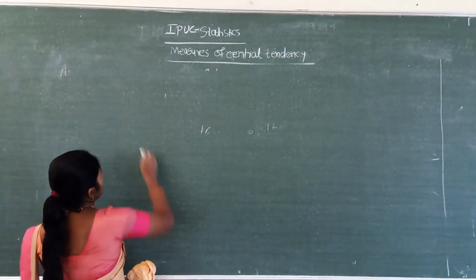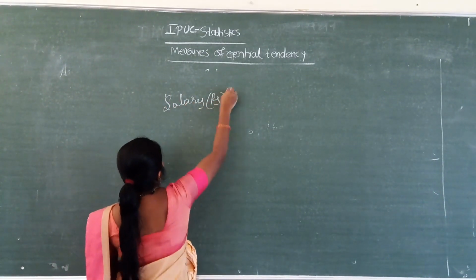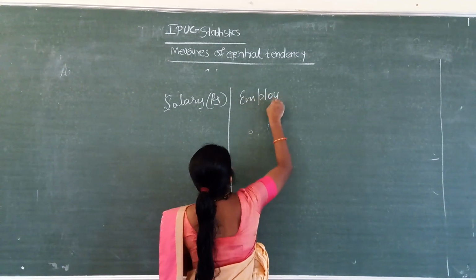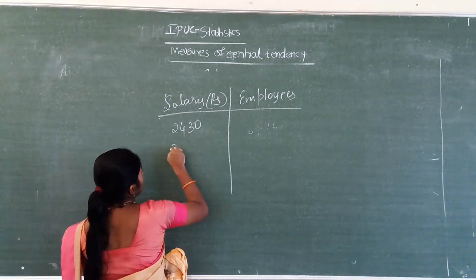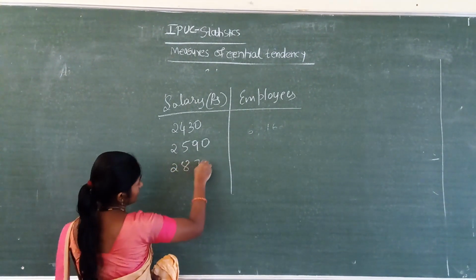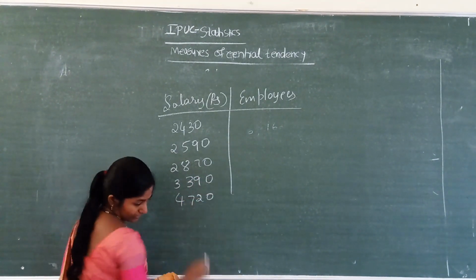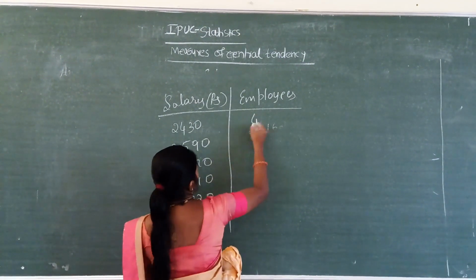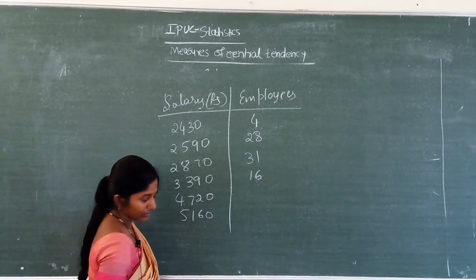Salary is given in rupees, with the number of employees. The salaries are 2430, 2590, 2870, 3390, 4720, 5160, and the numbers of employees are 4, 28, 31, 16, 3 and 2.